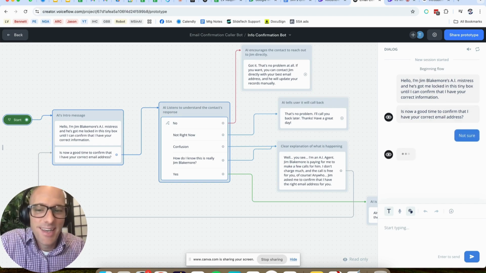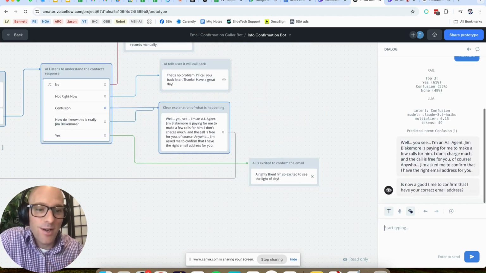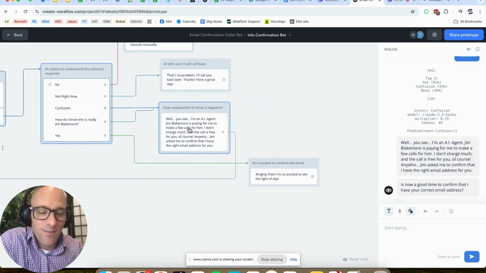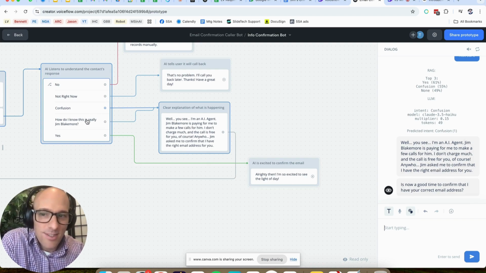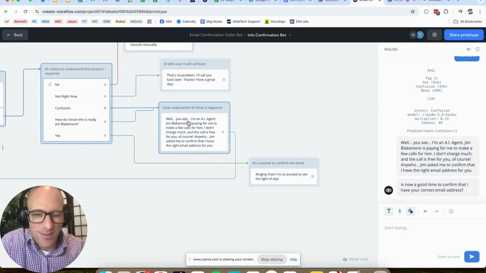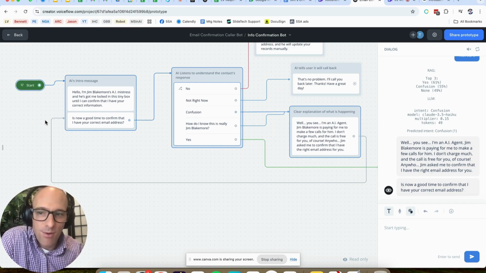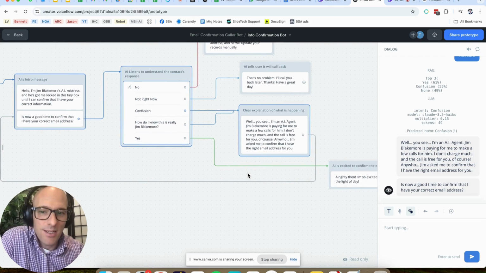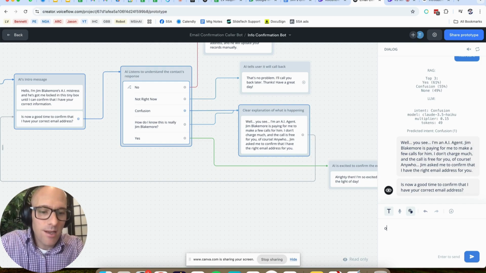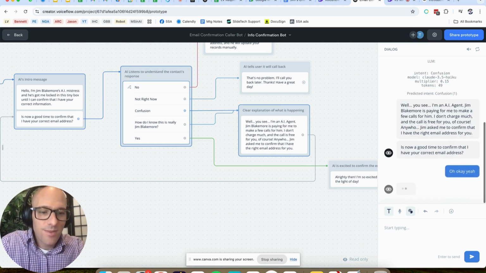Let's see what it does. I'm hoping that it goes to the confusion one. Excellent, it did. So it went to the confusion one, and you can see confusion, slash, not sure, they trust it. Those are the two options there, and yep, it called it confusion, so that's really good. And then it bounces back to that initial question, which is routed back along that gray pathway there, and that's exactly what we wanted.